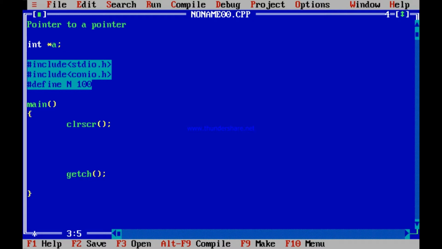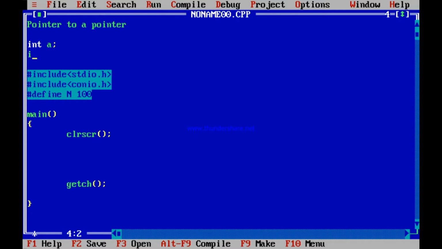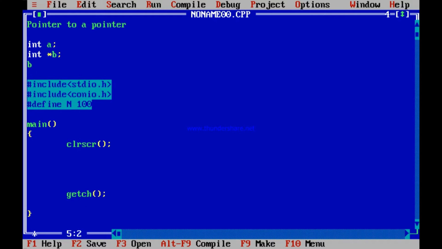Say suppose I write int a, a is an integer. A is not a pointer. But when I write int star b, it means that b is not an integer. B is an address. That address can contain an integer. So a is also an integer. That means b is an address which can contain an integer. It can contain that integer a also. That is why we used to write b is equal to ampersand a.